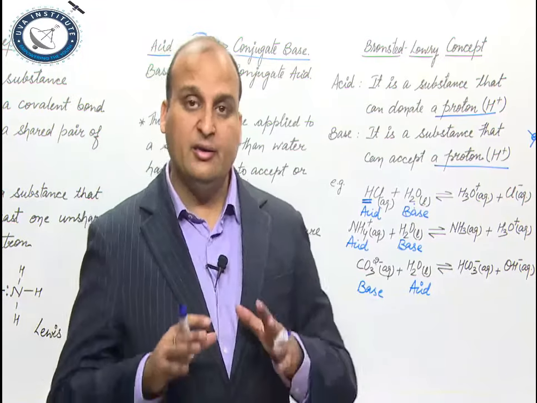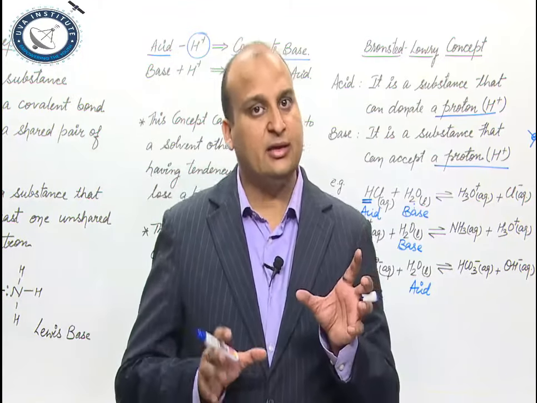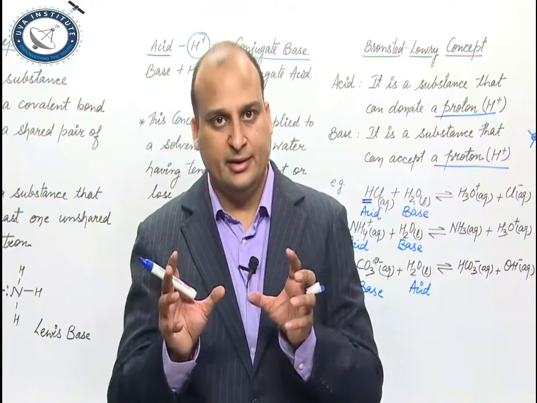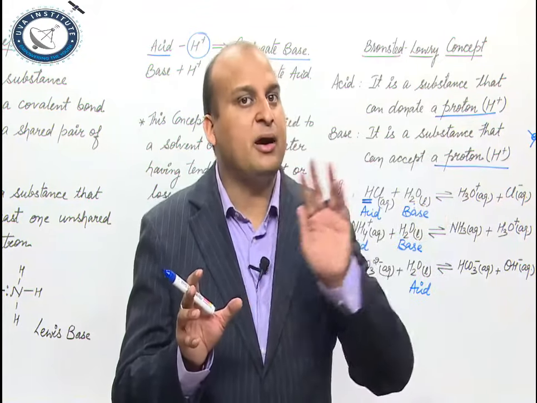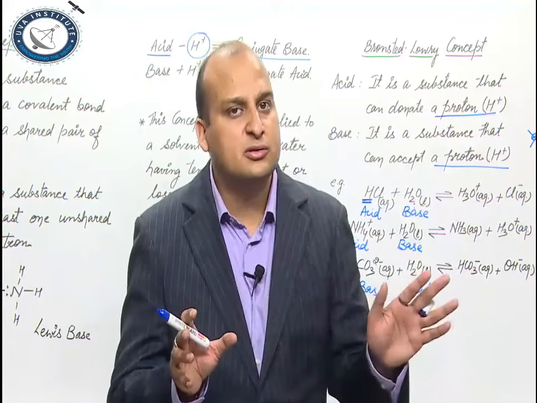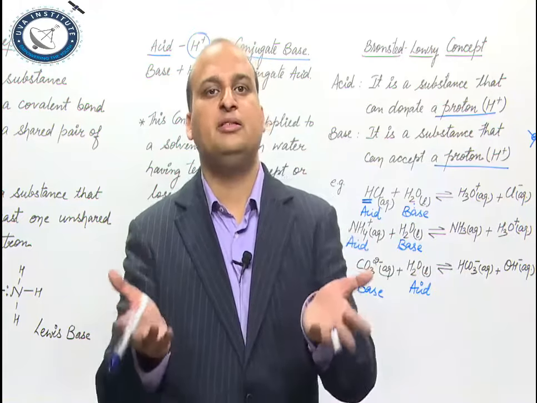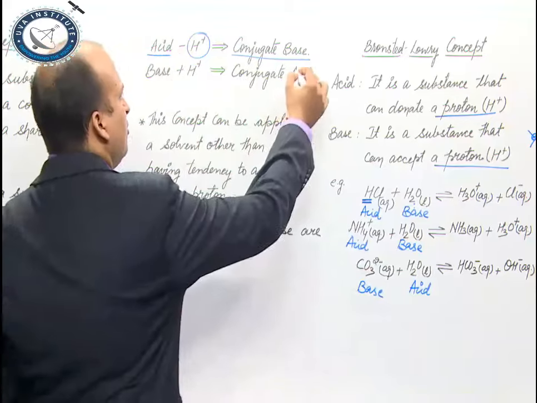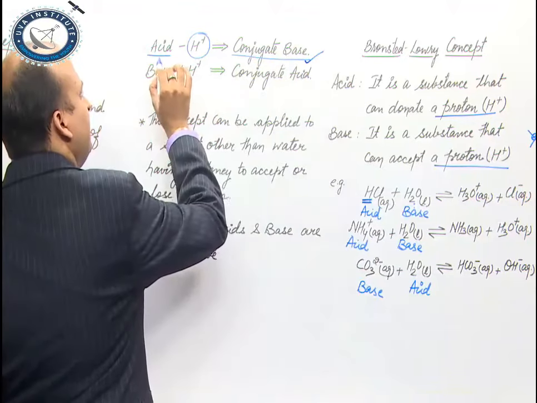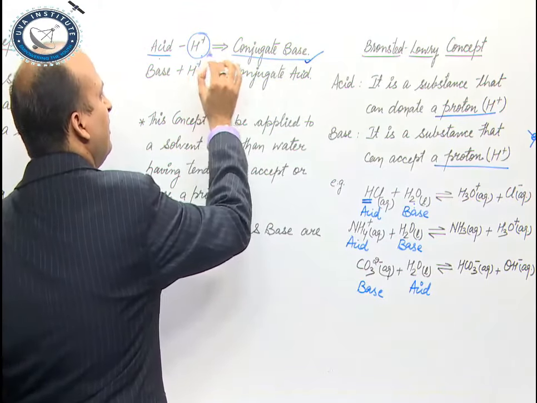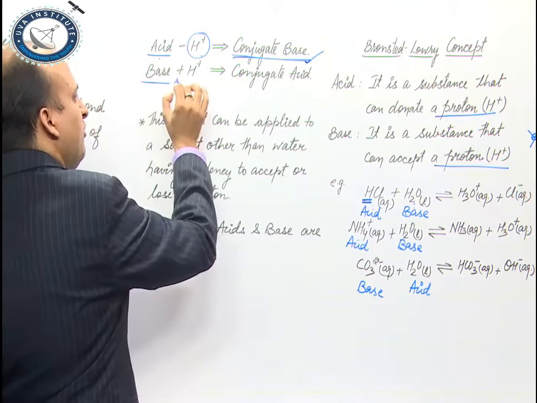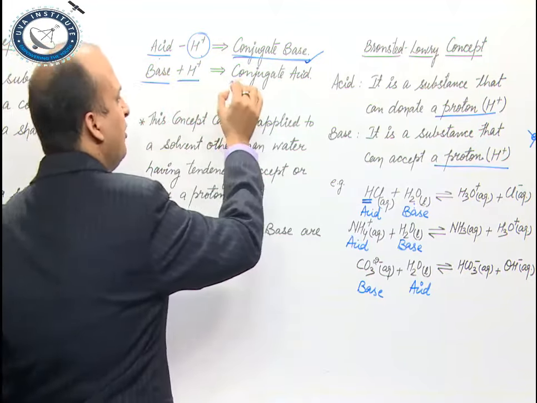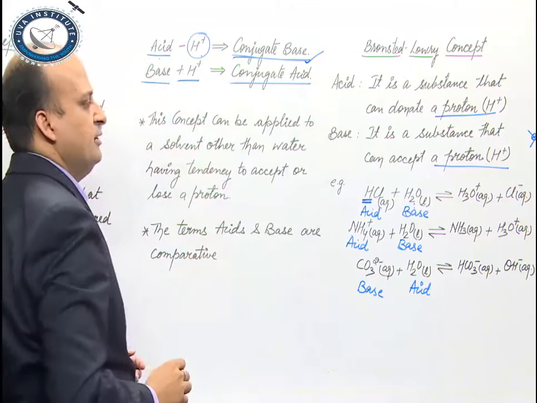What are we trying to say? We are trying to say that every compound has got acidic as well as basic character. Now, from this compound, if you have removed the acidic part, if you have removed the H plus, what is left? Basic part. That is what you have written over here. That from the acid, you have removed the acidic part. So, what is remaining? The basic part. In the base, you have added the acidic part. So, now it has become a conjugate acid.